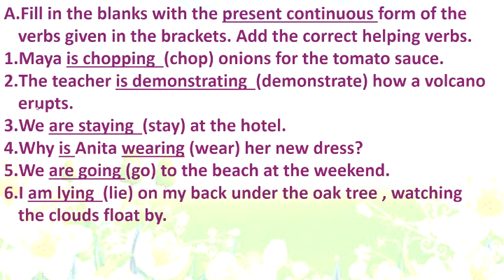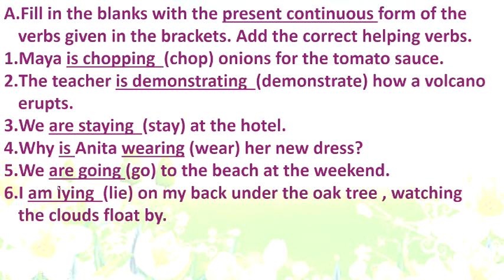Are because we is plural and with the verb stay, ing will be added. Next, why is Anita? Is because Anita is singular, wearing her new dress. Number 5, we are going to the beach at the weekend.